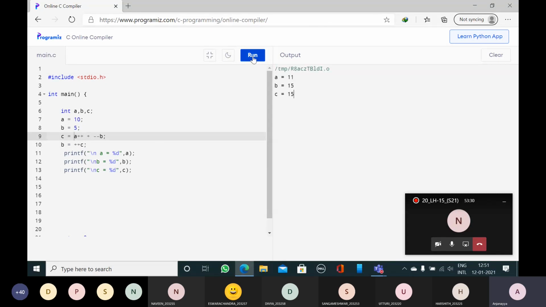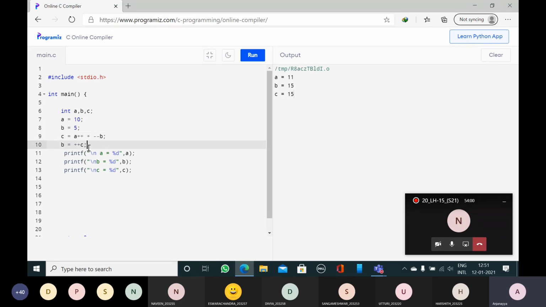See the output screen. So here you should not take B value as 4, because here the updated new value of B is plus plus C. So earlier C is 14 at this line. Now plus plus C means 15. That 15 value is updated onto the B variable. B value is changed to 15 now. Here you can see the output as B is equal to 15.